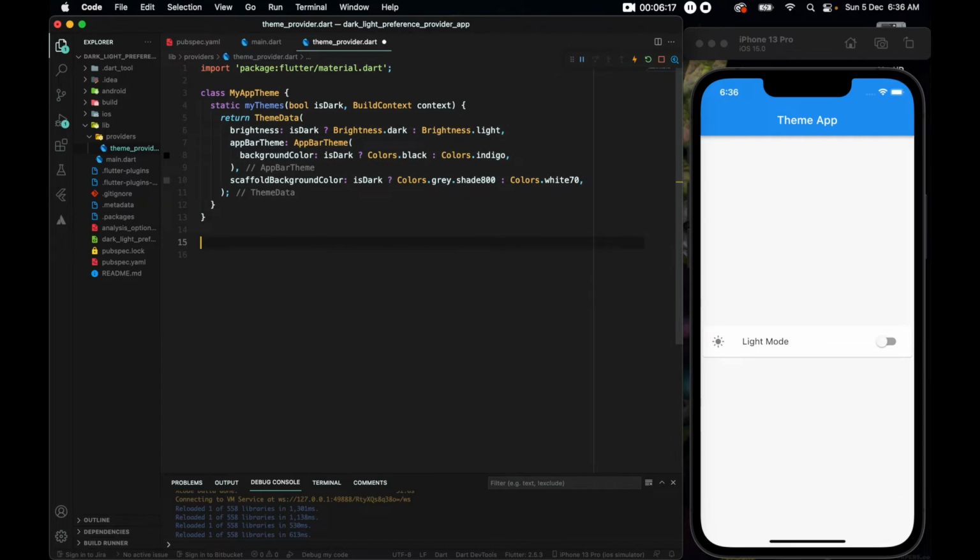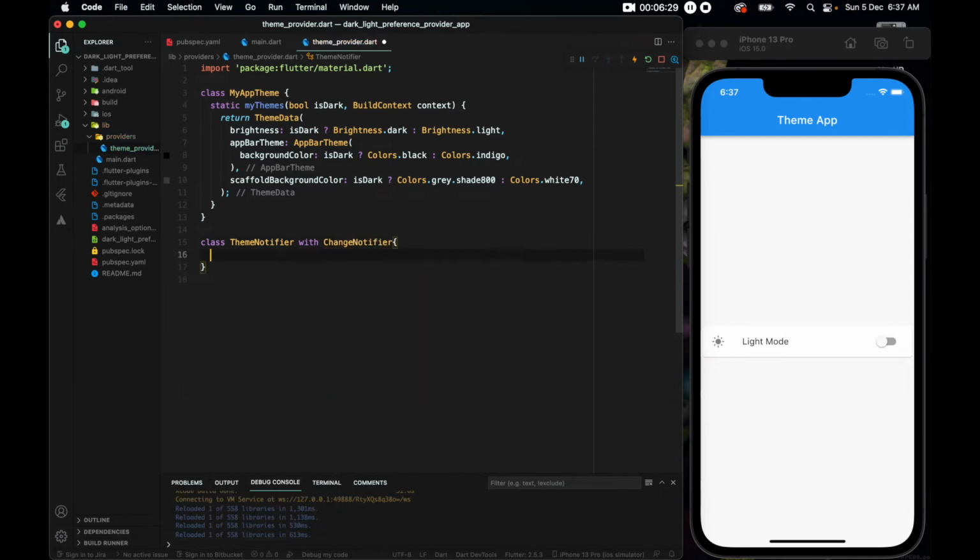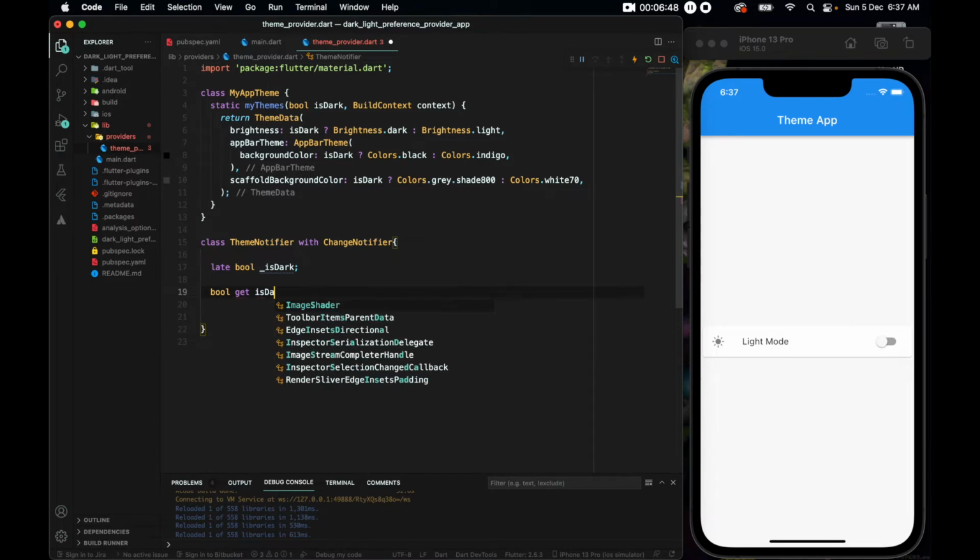Alright, now we need a new class. So a class ThemeNotifier with ChangeNotifier. Here I'll expect a bool, so late should be a late bool isDark. So this is a value that I'll initiate later. Now we need a getter for it. Bool get isDark, and this should return us the value of this bool.